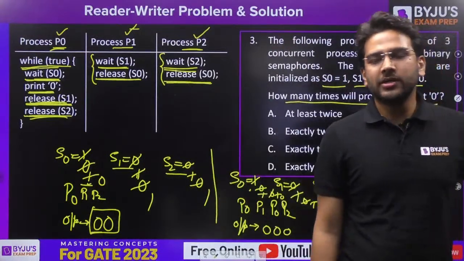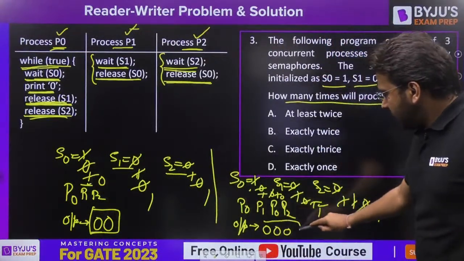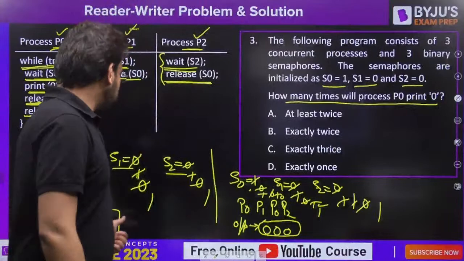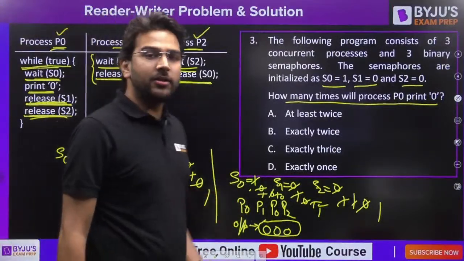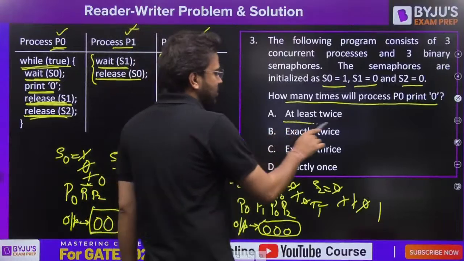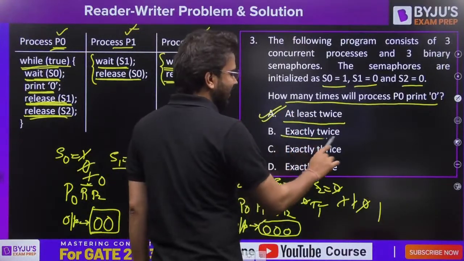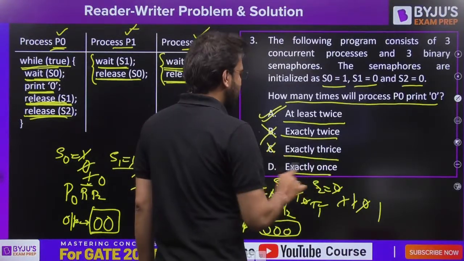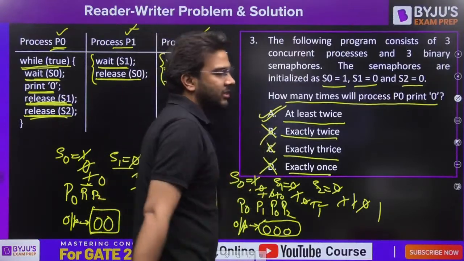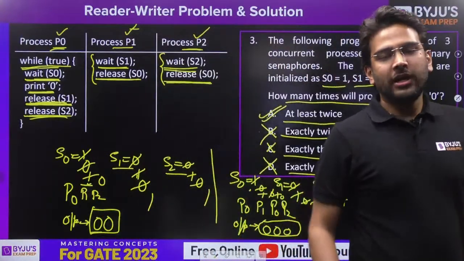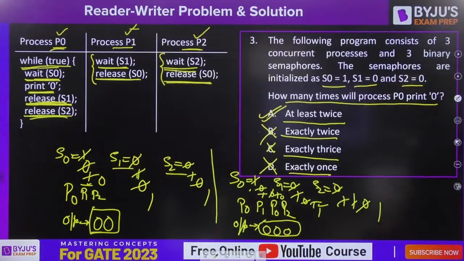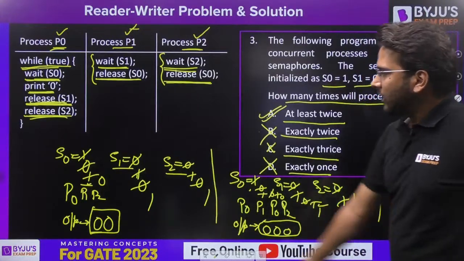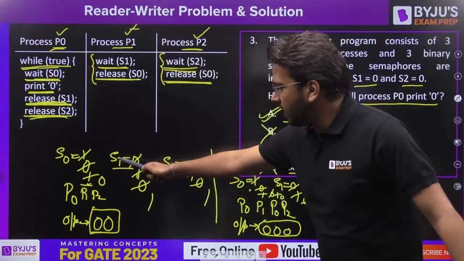Now how many times is it printing 0? 3 times it is printing 0. So what should be the answer? We have one case where it is printing twice, and we have a case where it is printing thrice. So at least twice, we can say so. Exactly twice? No. It is printing 3 times also. Exactly thrice? No. Exactly once? This is a big no. Option A is the correct answer for this question. In this one, the order is P0, P1, P0, P2. In this case, the order is P0, P1 and P2.